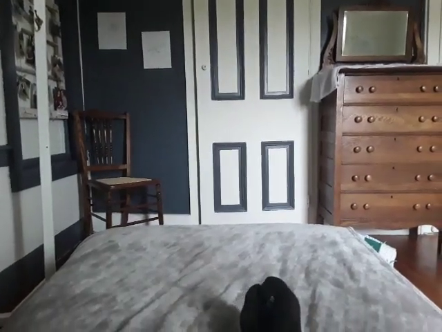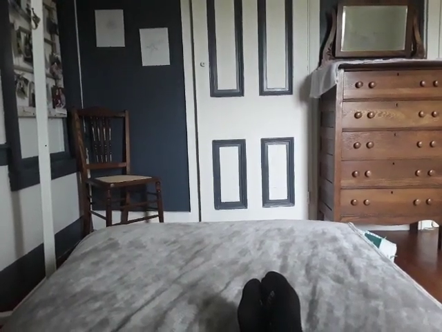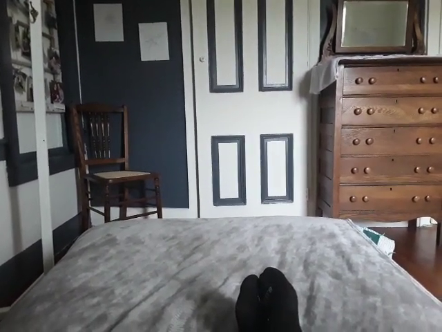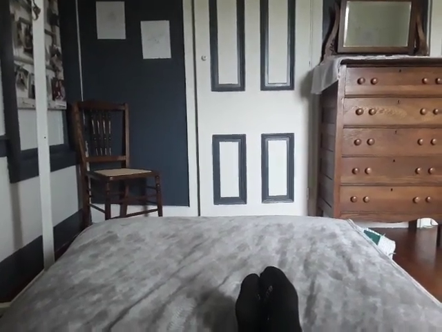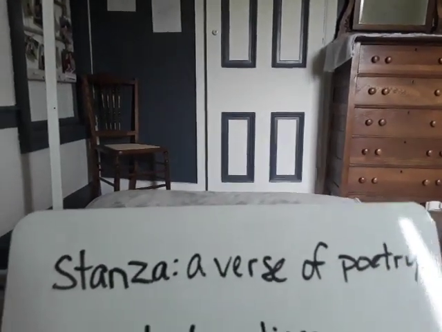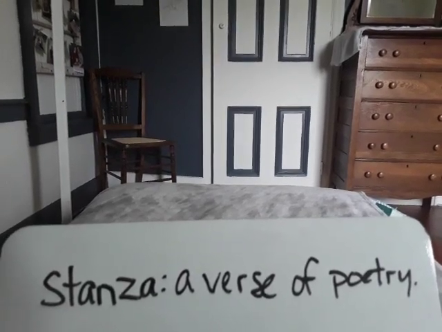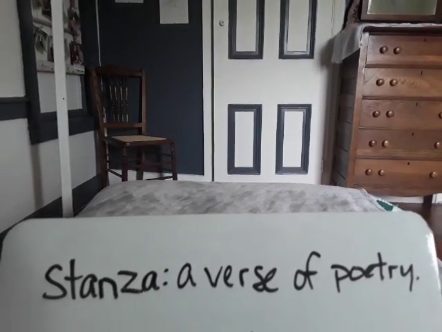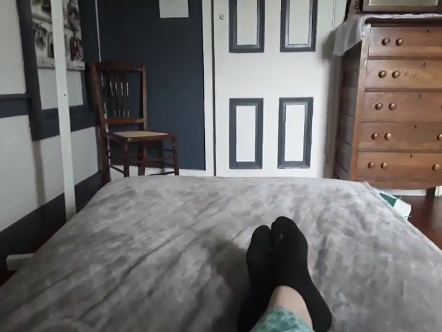Your assignment for today is going to be lesson 12. And in lesson 12, you are learning some more about stanzas. And we've already learned what a stanza is. A stanza is a verse of poetry. So in poems, a poem is divided up into stanzas instead of paragraphs, okay? And we're going to be learning about 3 different kinds of stanzas today.